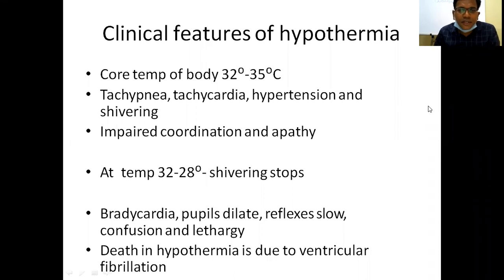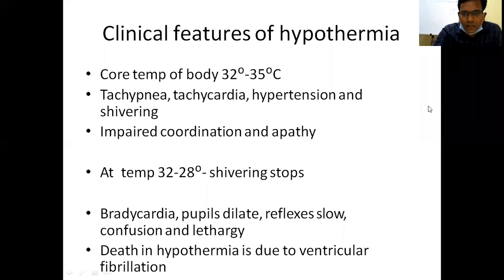So what are the clinical features? If the core body temperature is less than 35 degrees, in the range between 30 to 35 degrees, the patient develops tachypnea, tachycardia, hypertension, and shivering. So impaired coordination, apathy. I initially told about what the protective mechanism is.